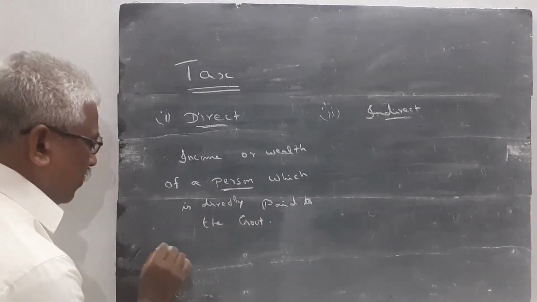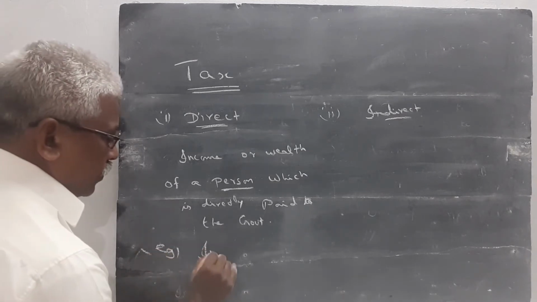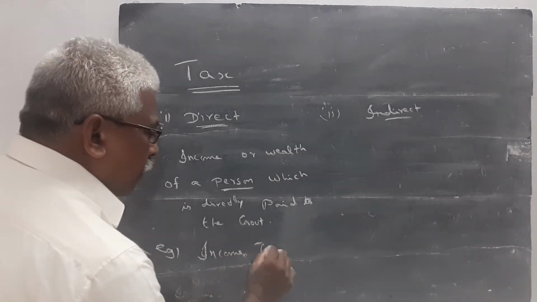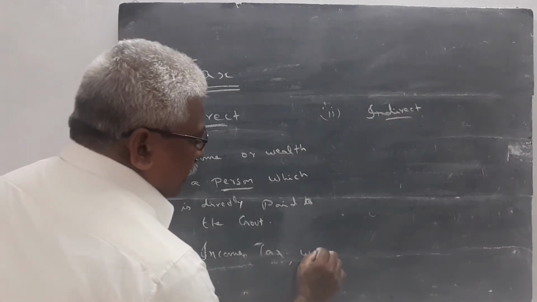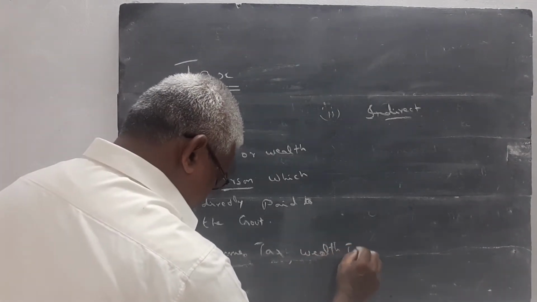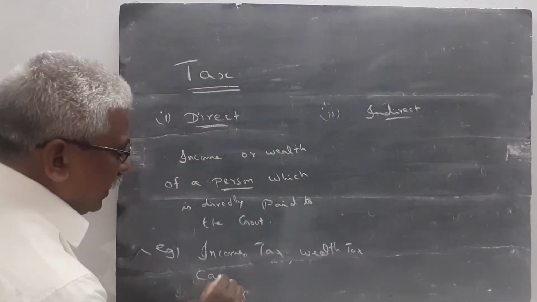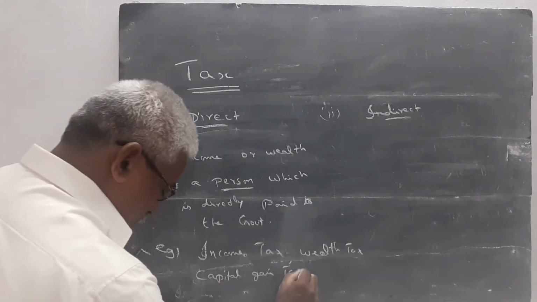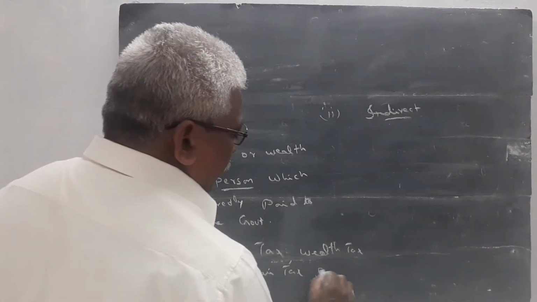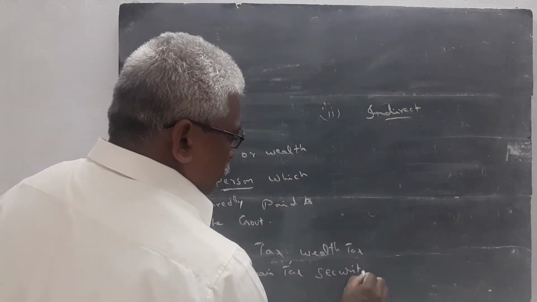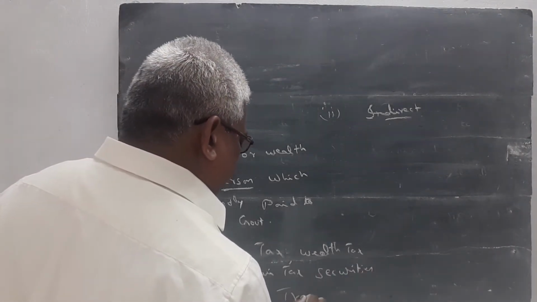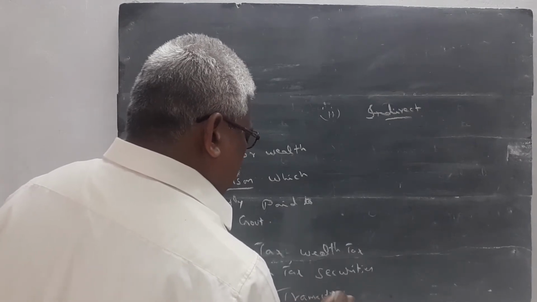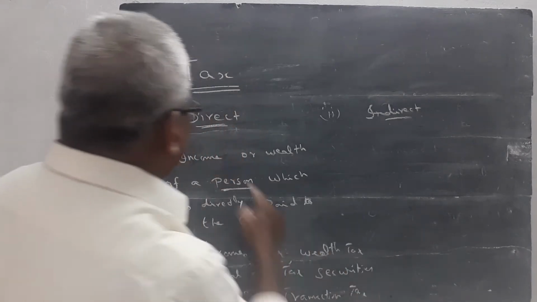Examples: income tax, then wealth tax, capital gain tax, security transaction tax, are the examples of the direct tax.